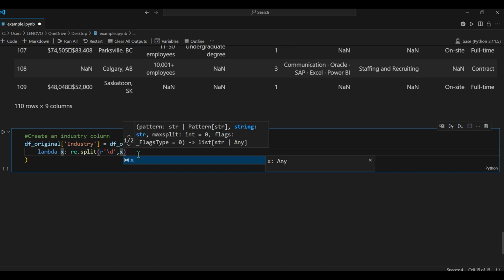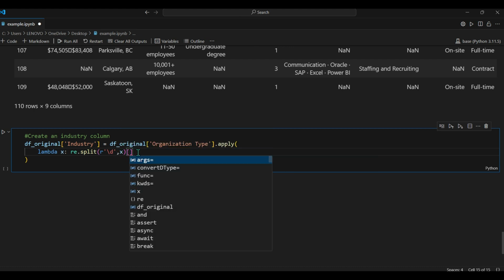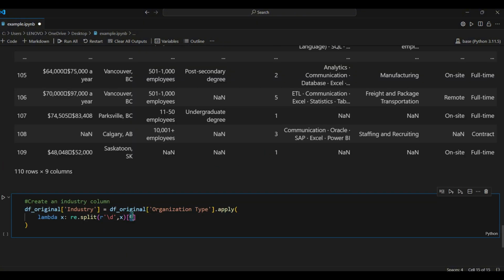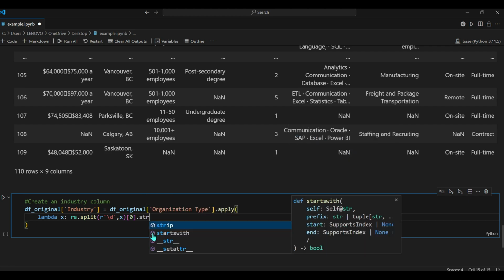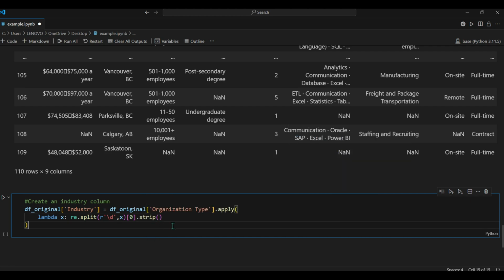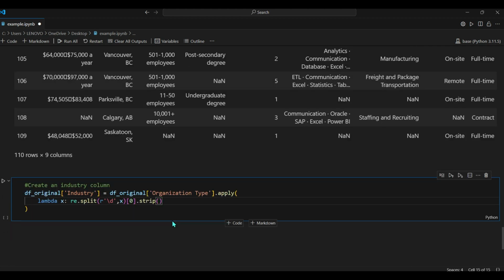We're going to do this on our x variable. Once we split, we want to return only the first occurrence, which means index 0 right here. After that, I want to add a strip function. The strip function will remove all the blanks from our strings, which basically makes our output more readable.